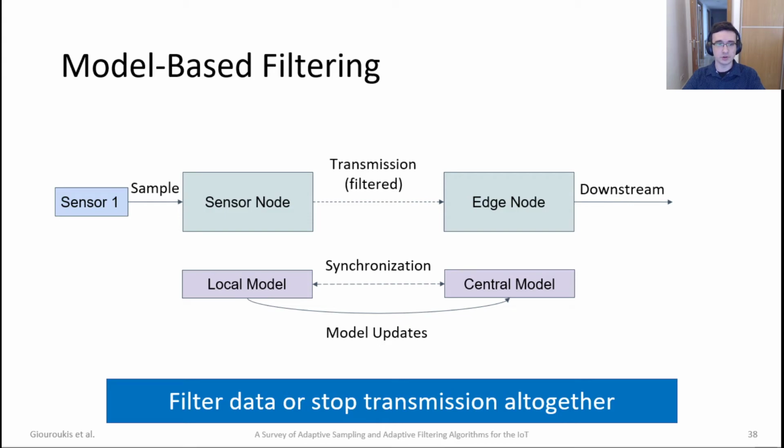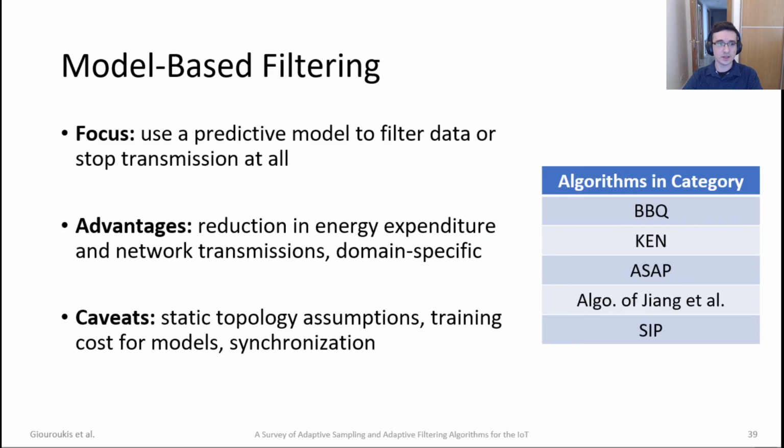There has to be some synchronization in order to update the model from the sources or from the sensor nodes to the edge nodes, because the sensor nodes are actually the ones getting any input. So this is the main selling point of the category and the main focus: use a predictive model to filter data or stop any transmission at all. The main advantage is that there is a reduction in energy expenditure and network transmissions at the same time, and they can be quite domain specific since the models can be quite accurate. That means an event with different characteristics needs a different model.